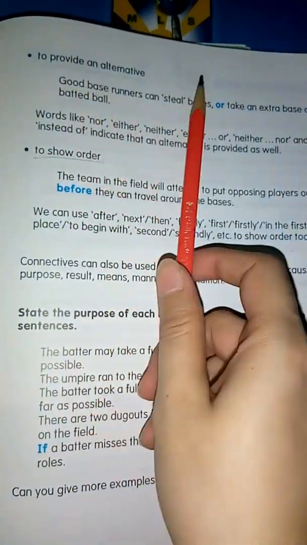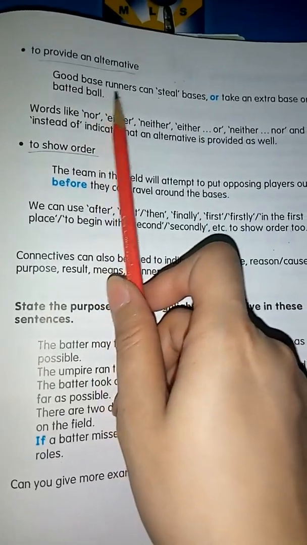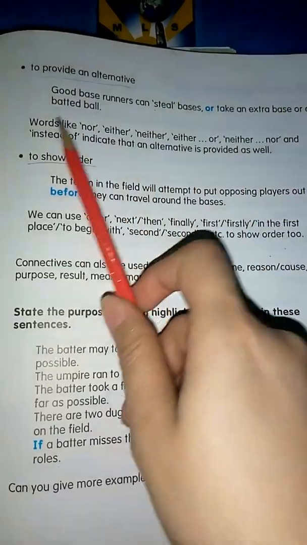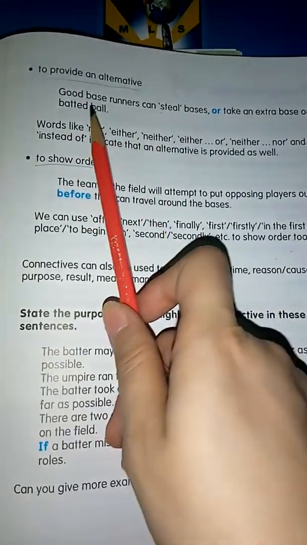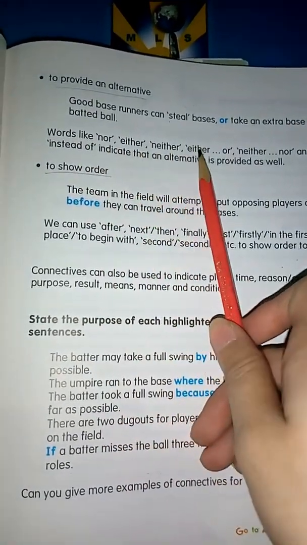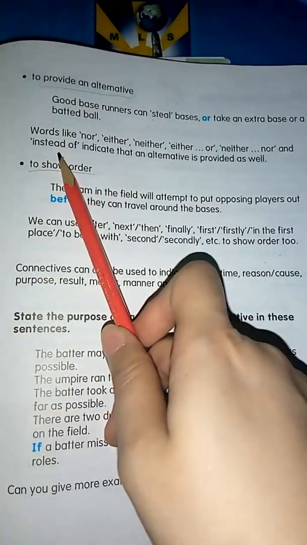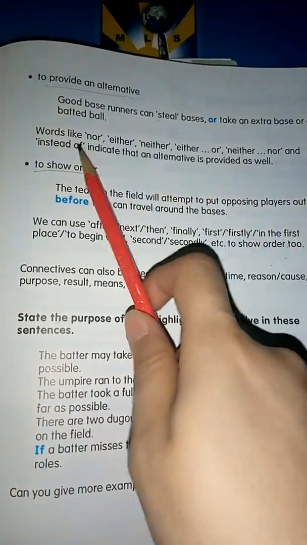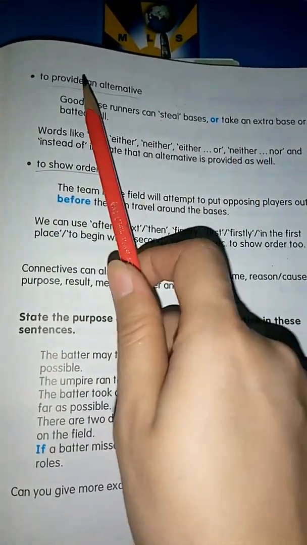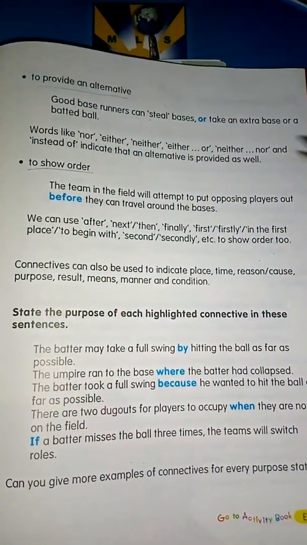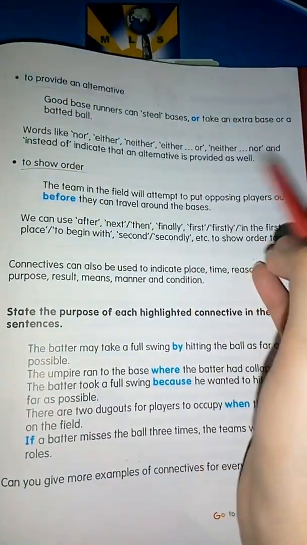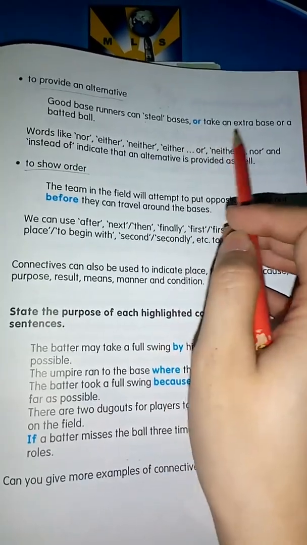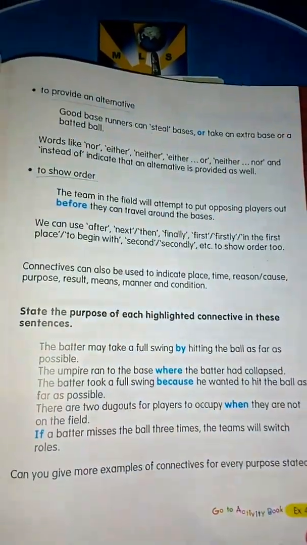Then, to provide an alternative, good base runners can steal bases or take an extra base or a batted ball. Words like nor, either, or, neither, nor, and instead of indicate that an alternative is provided as well. You can also use these words to provide an alternative. How you can use this as the alternative? Good base runners can steal bases or take an extra base or a batted ball.